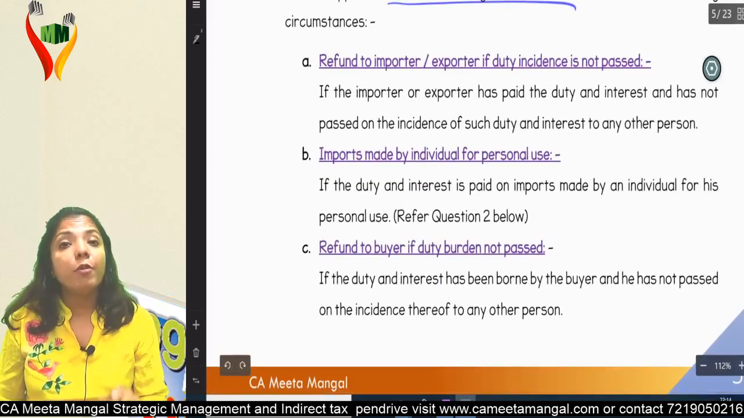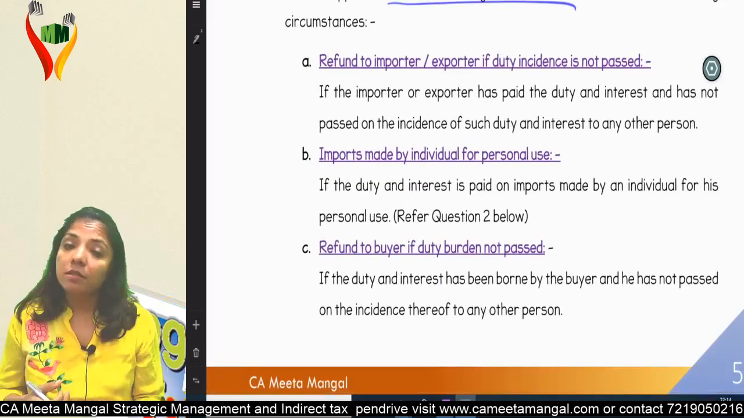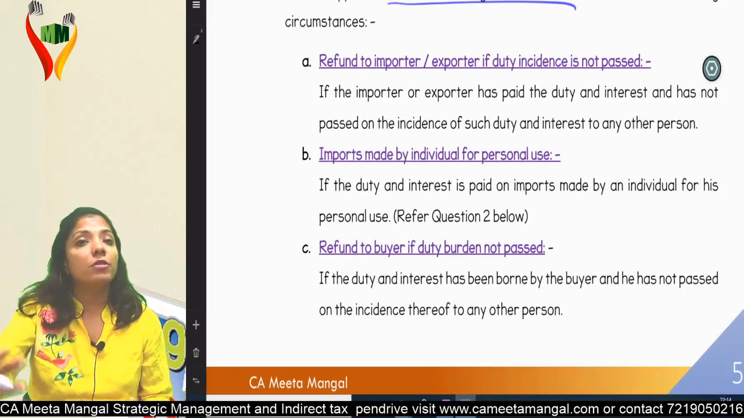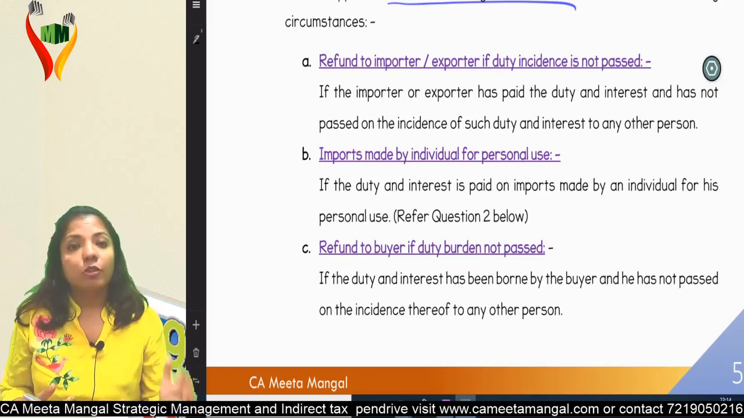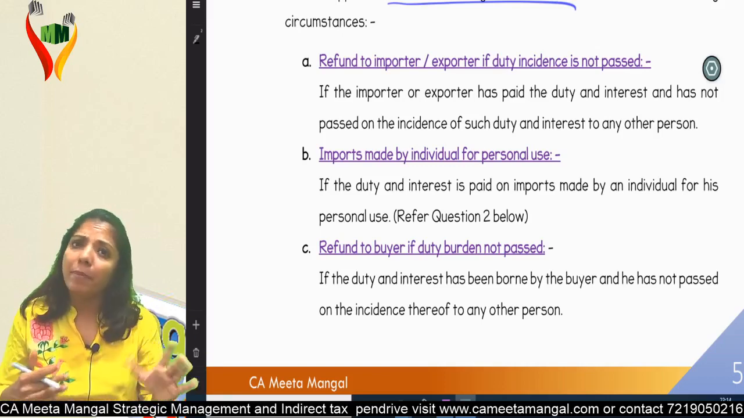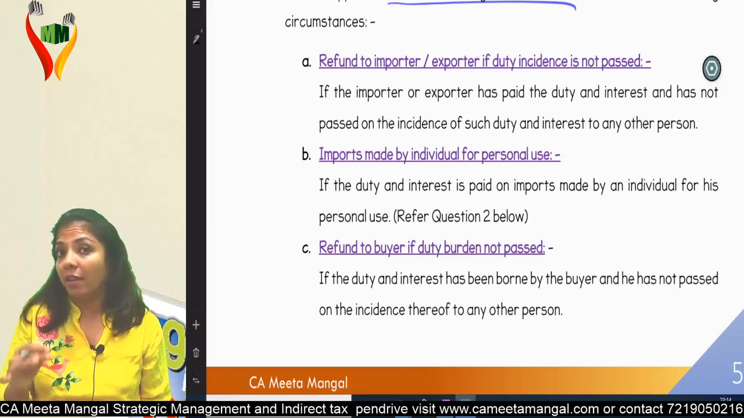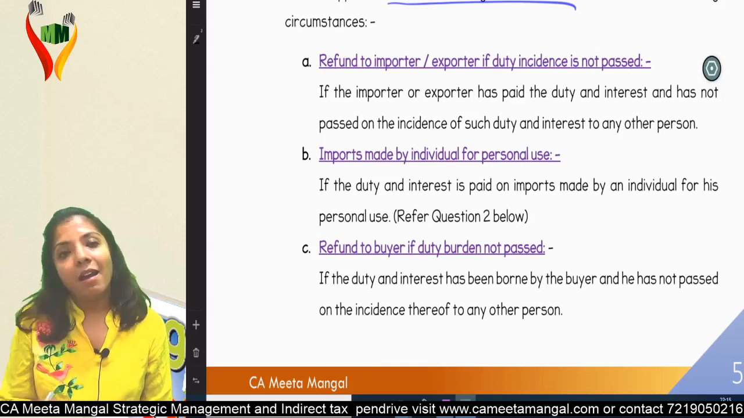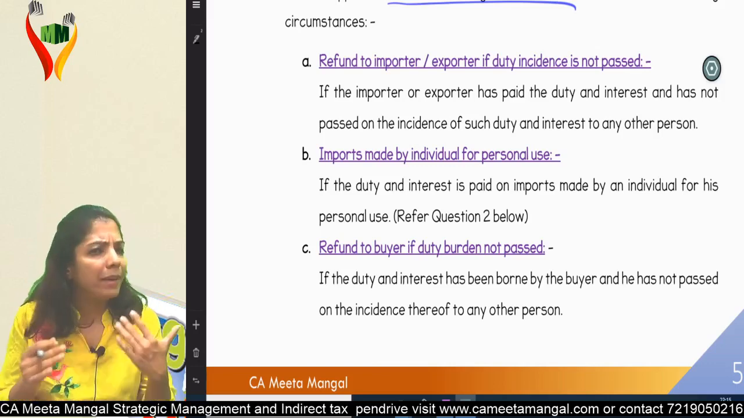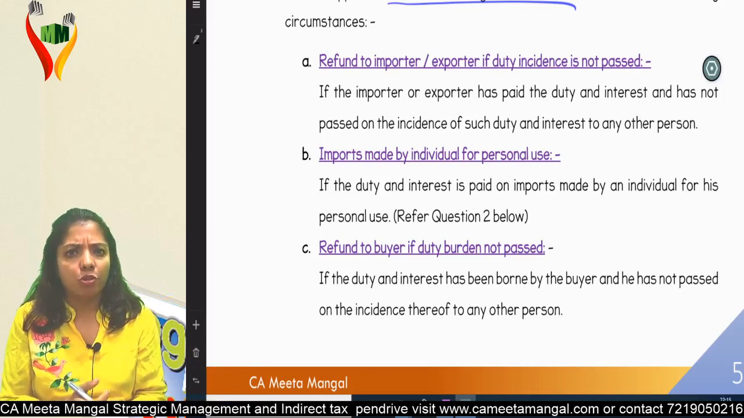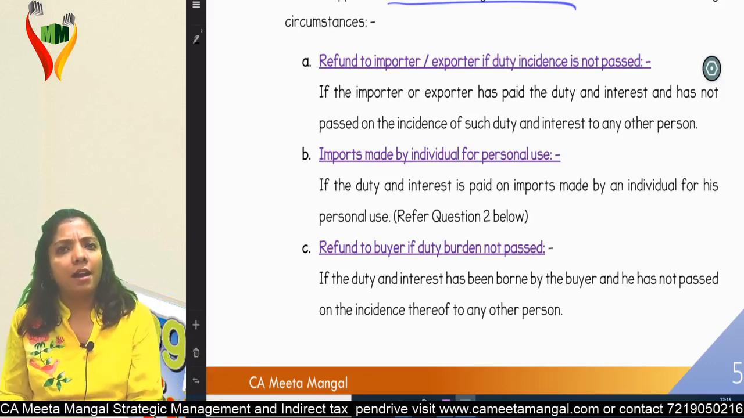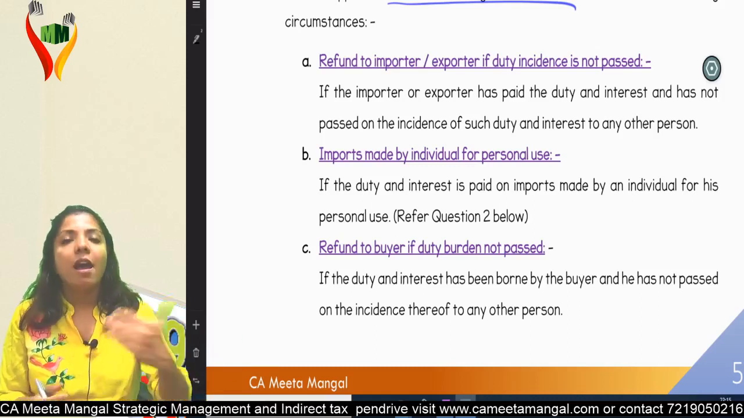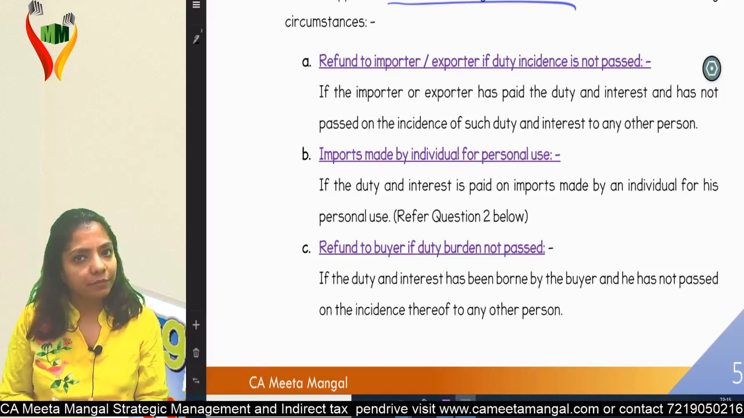Second, imports made by an individual for personal use. See, when I have imported for my personal use, the question of forwarding or giving to somebody else does not come into the picture. So when I have imported something for personal use, I have paid the duty, and after paying duty, I realize that I have paid excess duty, then I will get the money back. The department is very clear: this is the laptop, this is the PC, this is the car I have imported for my personal use. This is with me only. I have paid duty. I have paid in excess. You give me the refund back.